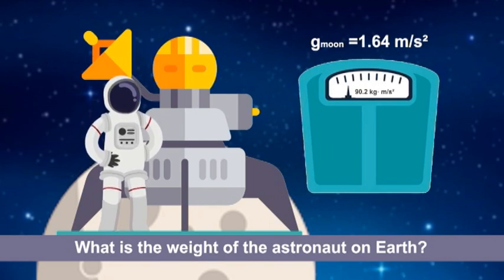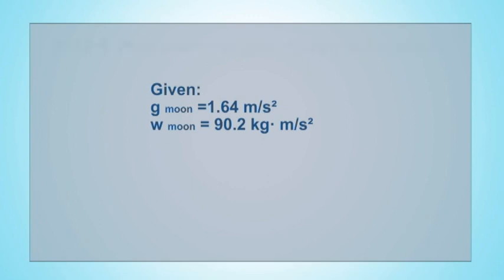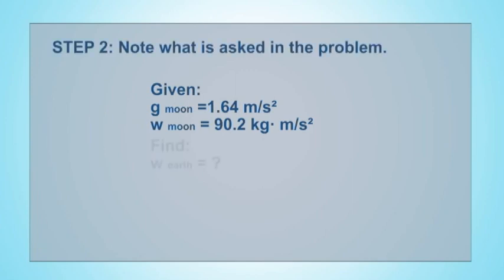Solution. Step 1. Write down the given facts. g on the moon is equal to 1.64 meters per second squared. W of the astronaut on the moon is equal to 90.2 kg·m/s². Step 2. Note what is asked in the problem.